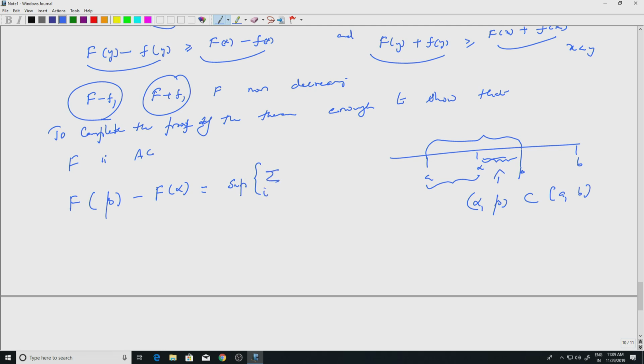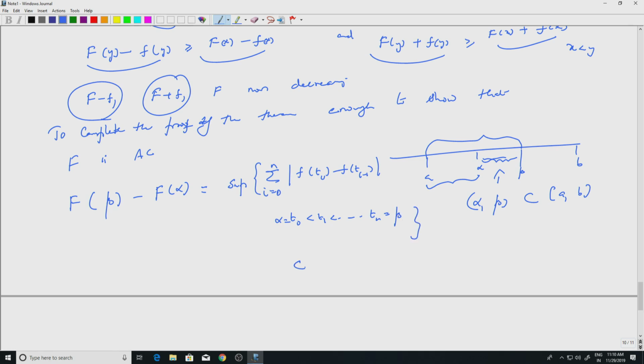summation i equal to 1 to n of mod f of ti minus f of ti minus 1, okay, where t0, the first one, would be alpha. So maybe I can put a 0 here if you like, alpha less than t1 less than etc., tn is of course beta, the last one.